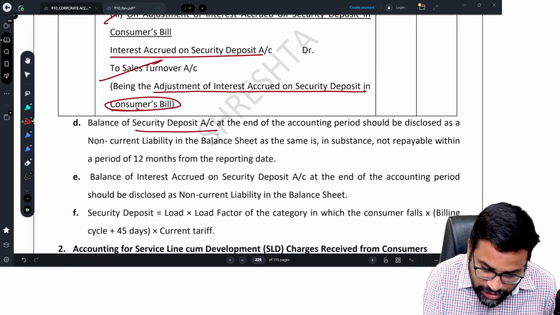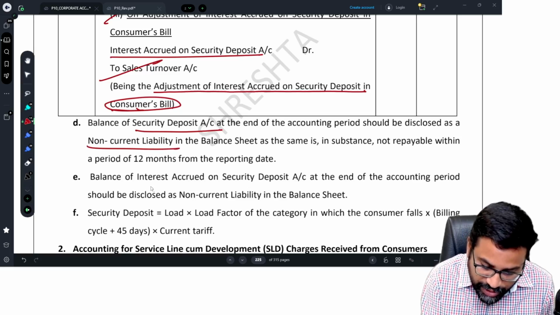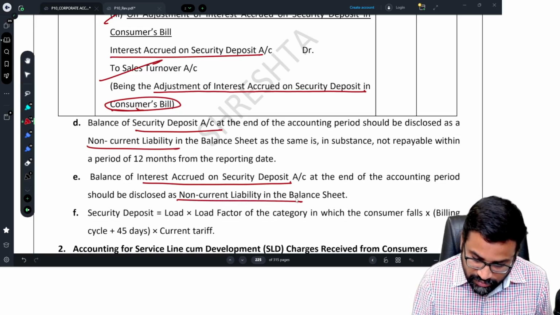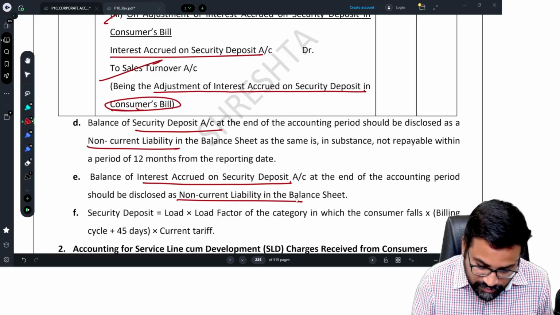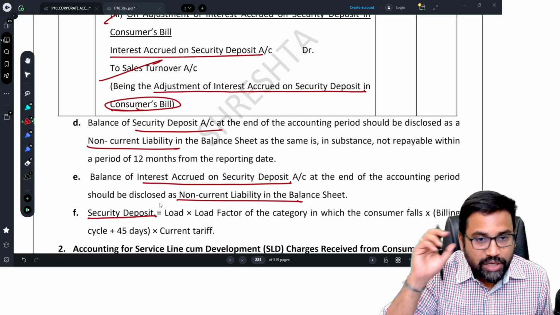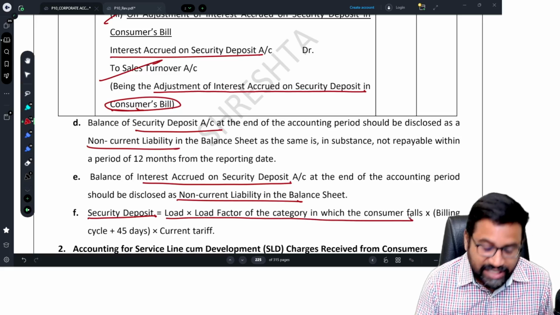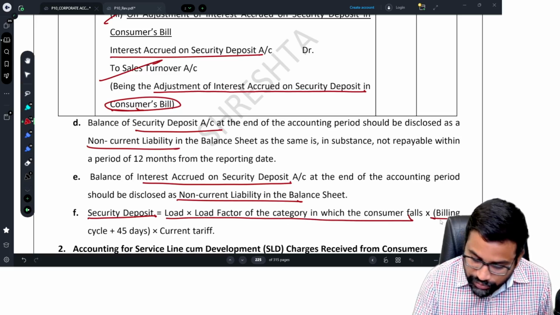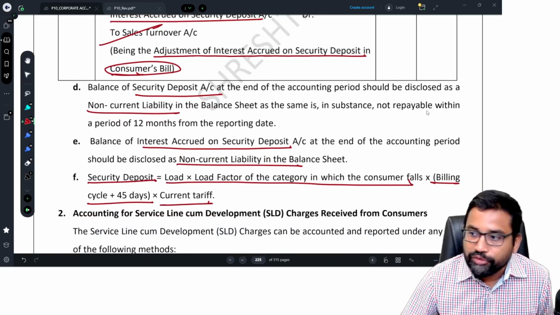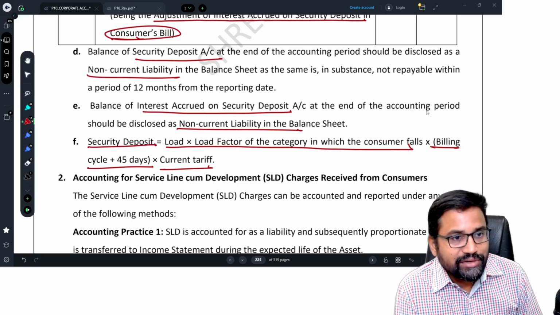And I told you security deposit will be shown as a non-current liability, and also any interest accrued on security deposit will be a non-current liability in the balance sheet at the end of the year. And how security deposit will be calculated, they have a formula. Based on that they will calculate load into load factor of the category in which the consumer falls, into billing cycle plus 45 days, into current tariff. You are not required to remember this. There is a methodology, sir, to calculate security deposit.